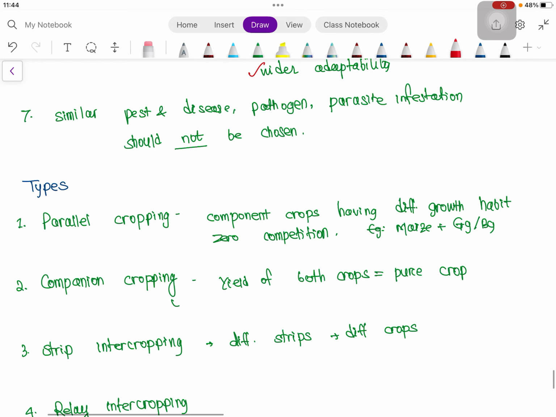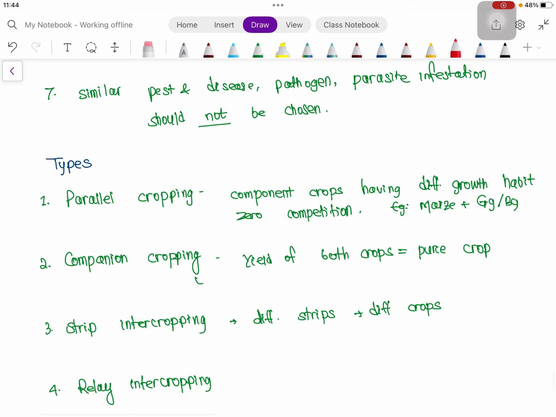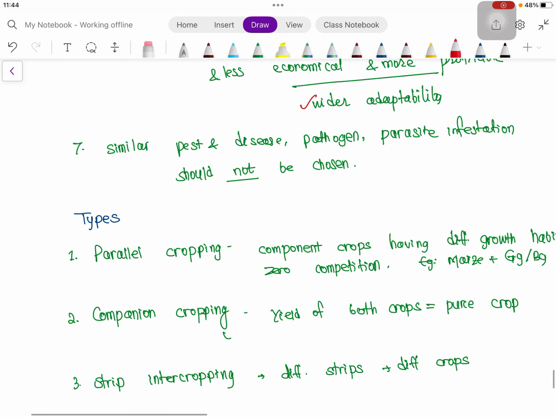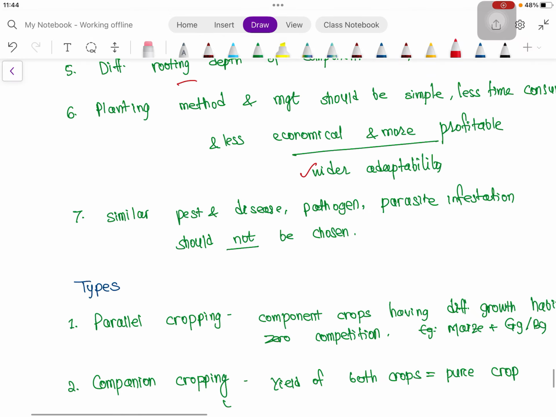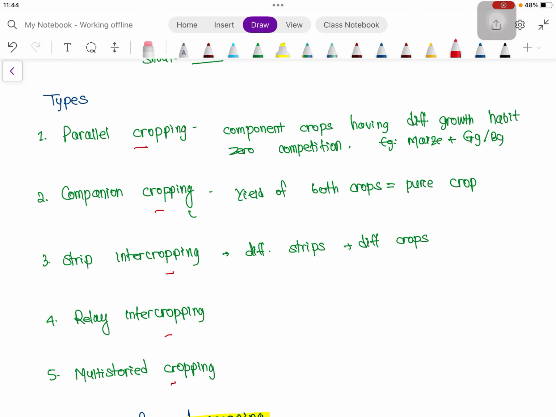And then coming to types, some more types of intercropping. If types of intercropping come in the exam, we will definitely first write these additive and replacement series, then we go for parallel cropping, companion cropping, strip cropping, relay cropping, multi-story cropping. So pause the video, these are all self-explanatory.